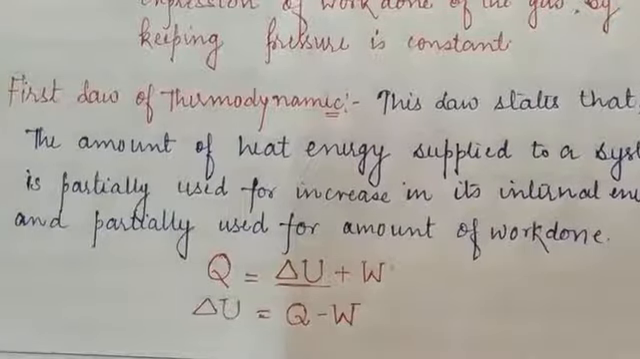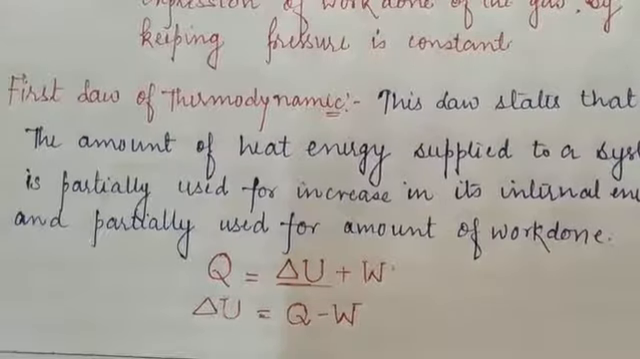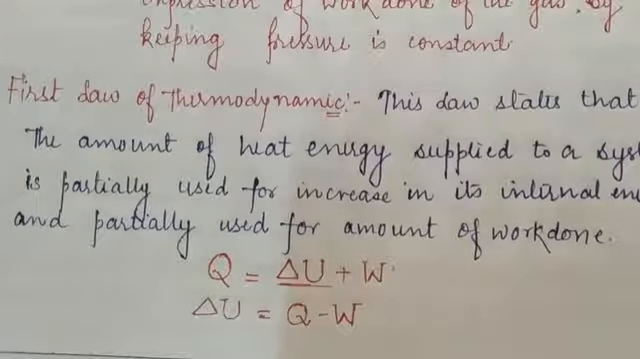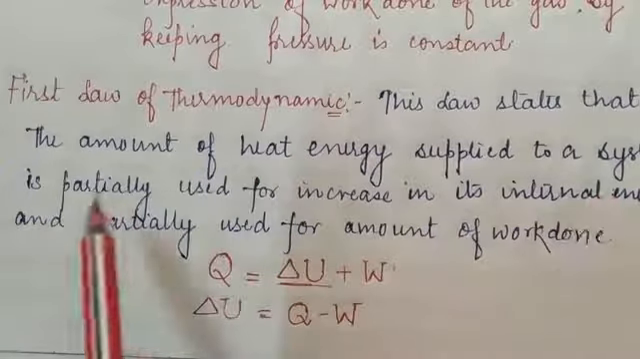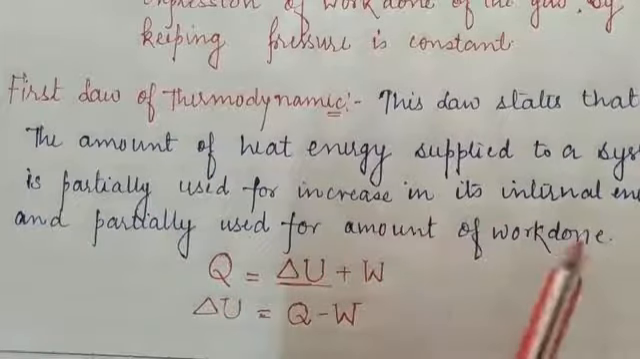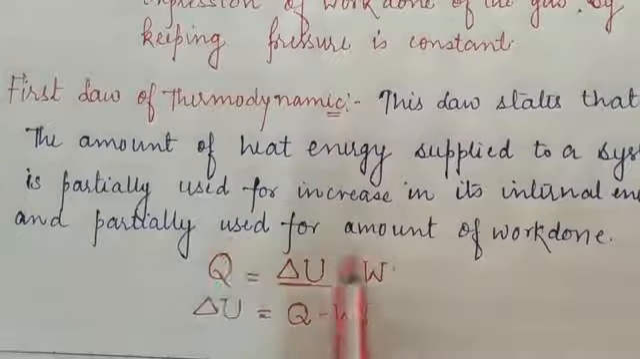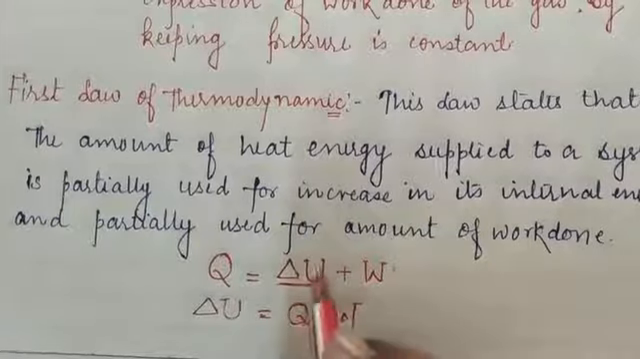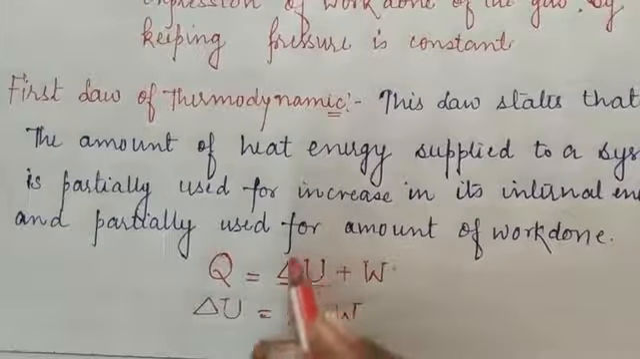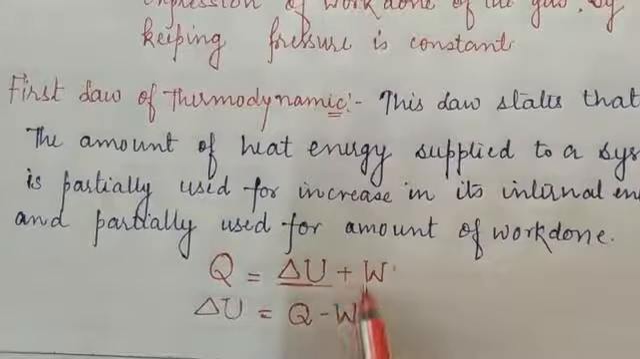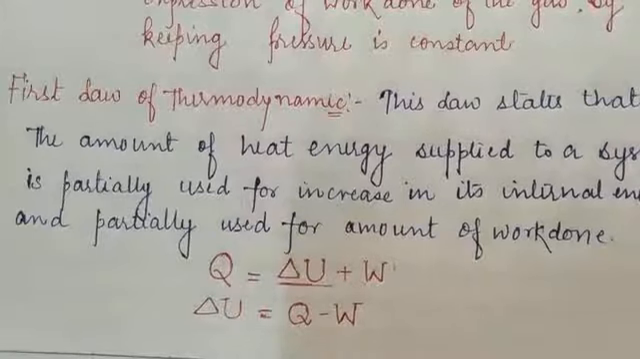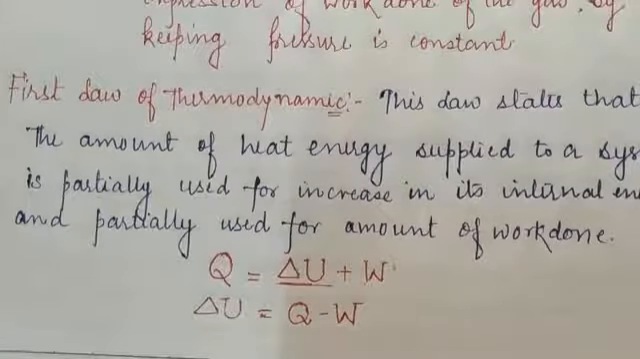So if someone asks what do you mean by the first law of thermodynamics and what is its statement, then students, we can say that if the amount of heat energy supplied to a system is partially used for increase in its internal energy and partially used in the amount of work, means if we know the internal energy of a system and the amount of work by the system, then if we sum up both the quantities, we will get the total heat energy possessed by a system, and this is known as the first law of the thermodynamics.